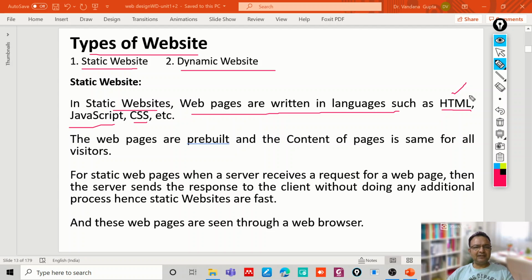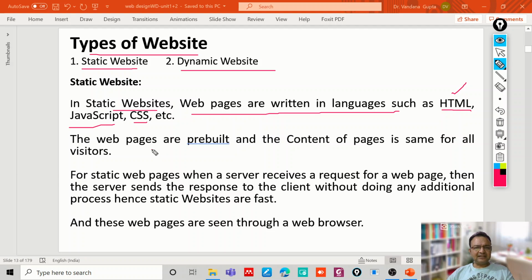JavaScript is a language that provides user interaction in this HTML web page. So JavaScript, CSS and HTML we will go through in this syllabus in detail.